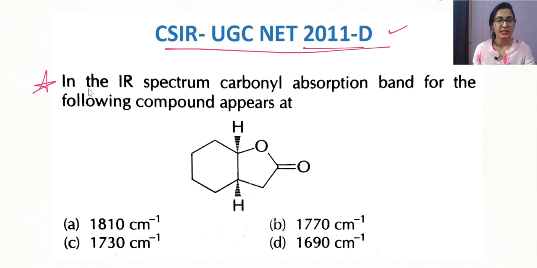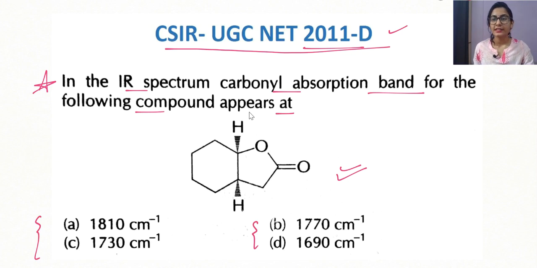So the first question is, in the IR spectrum, carbonyl absorption band for the following compound appears at. So basically for the lactone we are having over here. So for this lactone, we just have to determine what is going to be the correct frequency from A, B, C and D. So this is the whole question, okay?